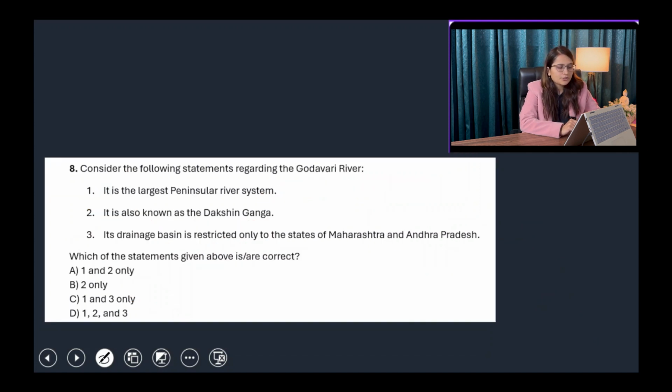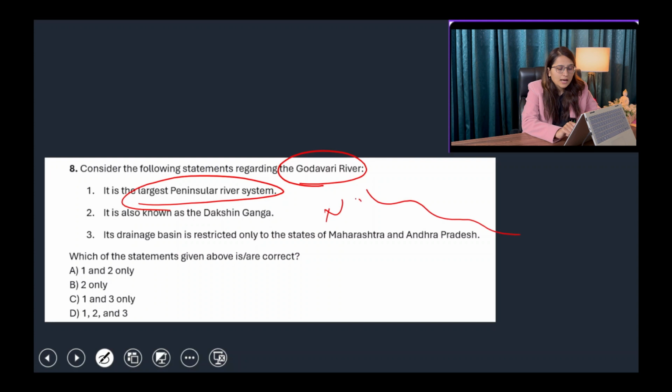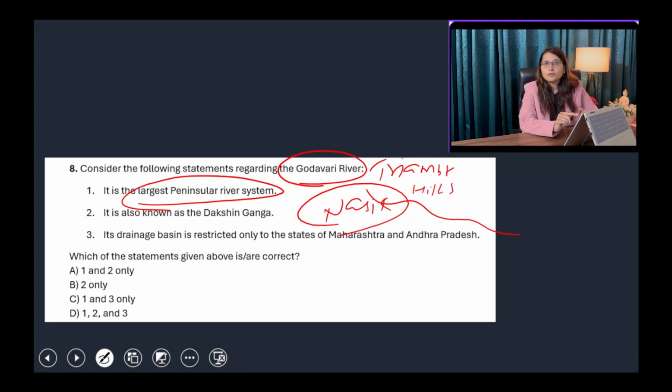Next is, consider the following statements regarding the Godavari River. It is the largest peninsular river system. Yes, Godavari River originates from the Nasik area, and near Nasik there are the Triambak Hills. So Triambak Hills are the origin point of Godavari River, and from there it ultimately makes the delta in the Bay of Bengal. Okay, so this is the area where Rajahmundry is present. Near Rajahmundry, there is the Sir Arthur Cotton Barrage. At this barrage, the river is converted into different canals, which are used for irrigation purposes.